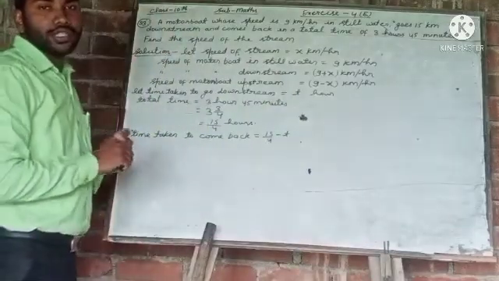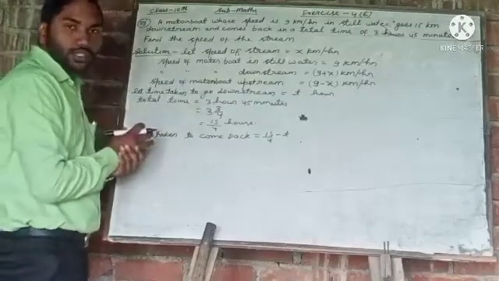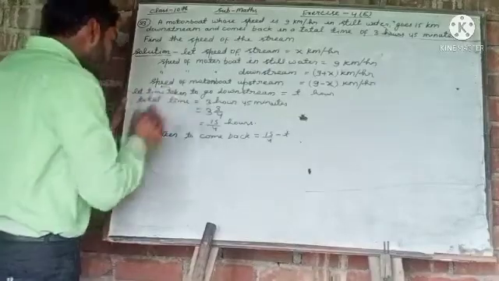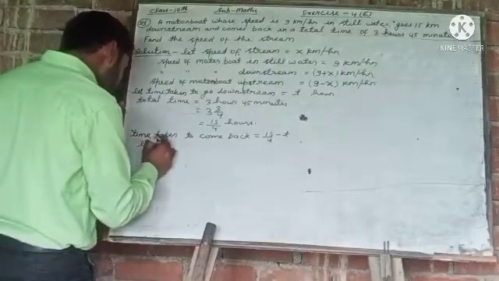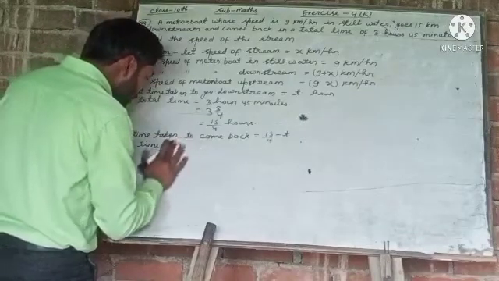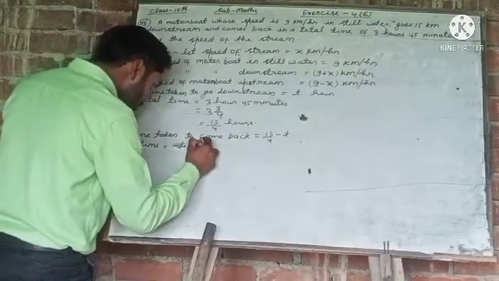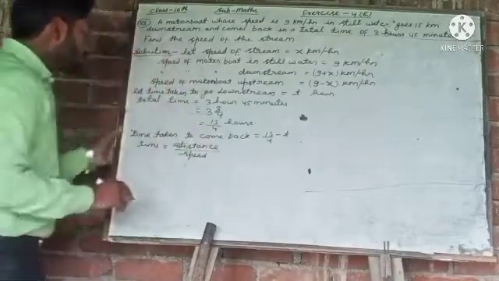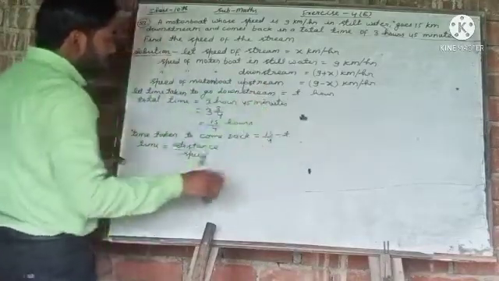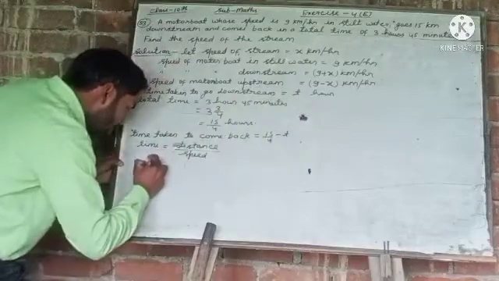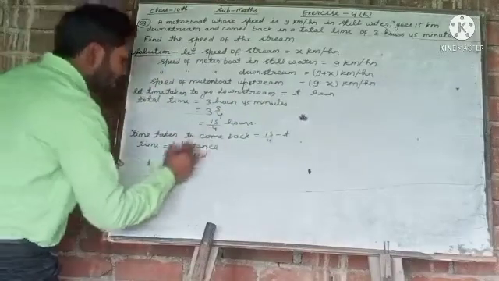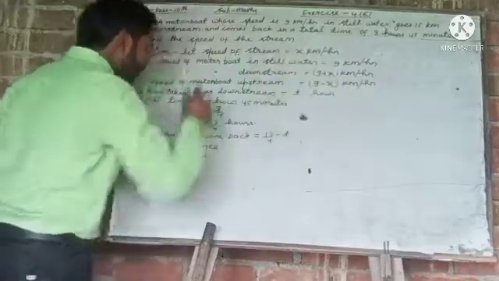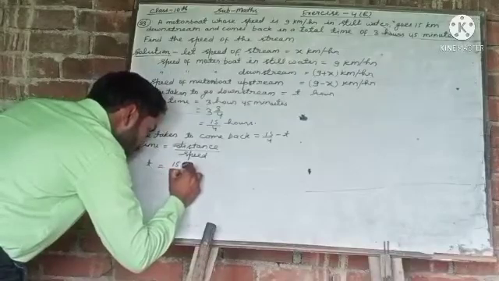So now let us apply these things. As we know, time is equal to distance upon speed. So in downstream, the time is t, so t is equal to distance 15 kilometer upon the downstream speed 9 plus x.